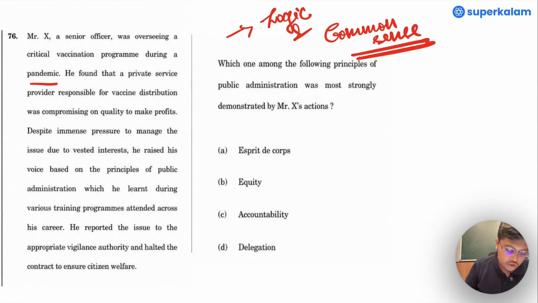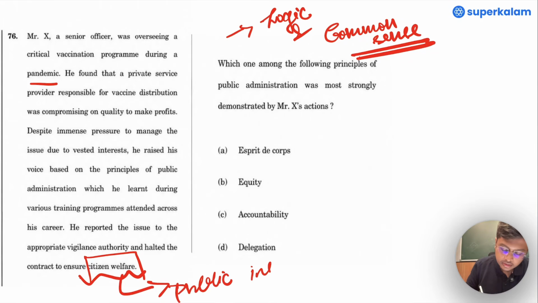He reported the issue to the appropriate vigilance authority and halted the contract to ensure citizen welfare. The important point here is citizen welfare. It correlates to public interest.